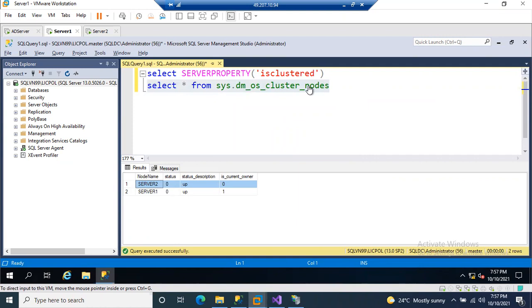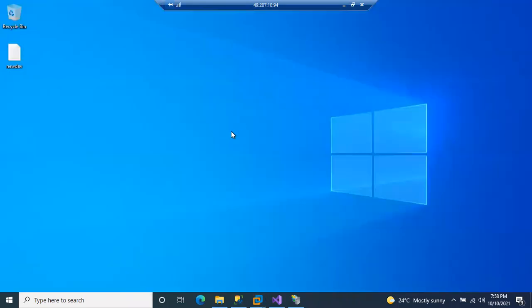It is a two-node cluster. Just remember, a cluster is nothing but a group of servers. Don't get confused. We'll see later in detail. Let us see how we can verify whether we are working in a standalone or cluster environment. Very simple steps are there.